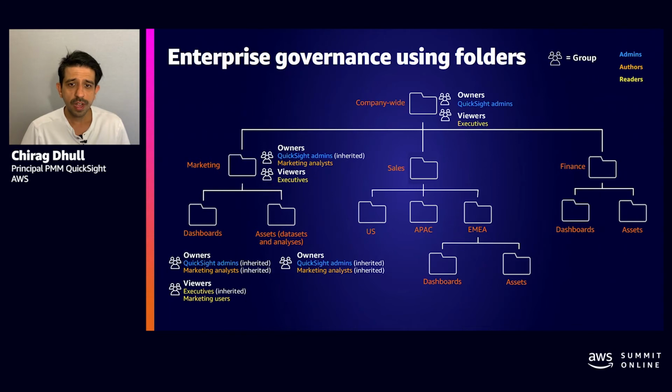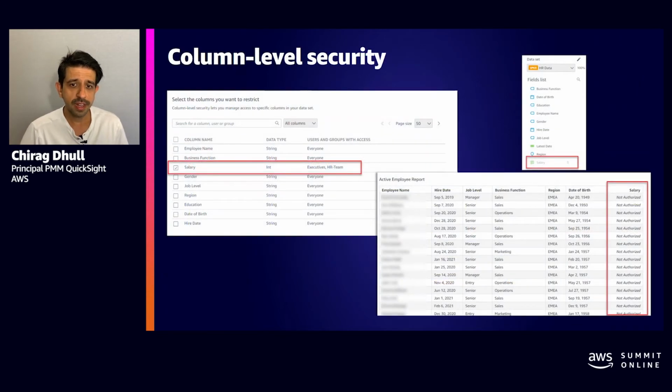Another feature at data security level is column level security, which a lot of modern BI tools don't provide today. Now, we have had row level security in QuickSight for quite some time, but column level gets to the point of individual fields for only some users to see and not for others.